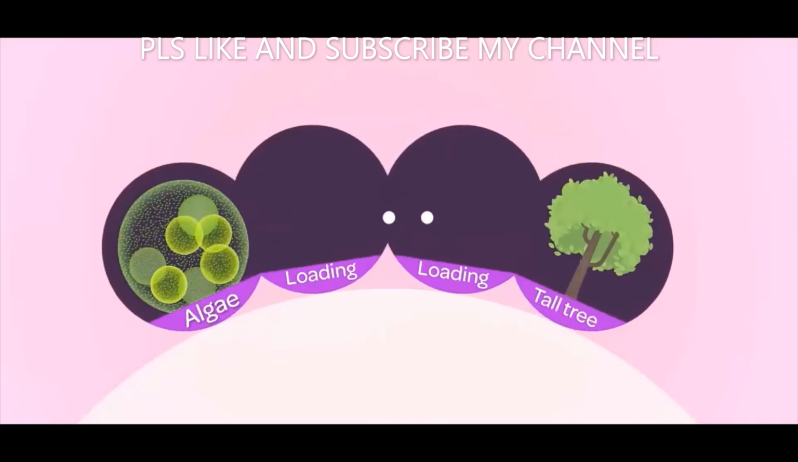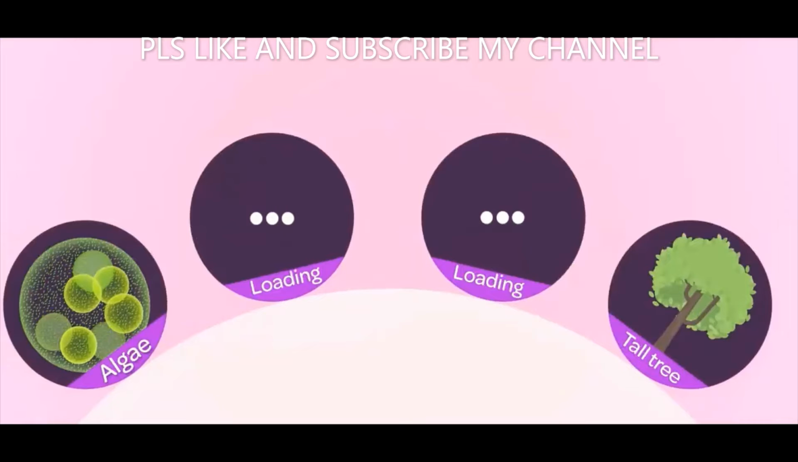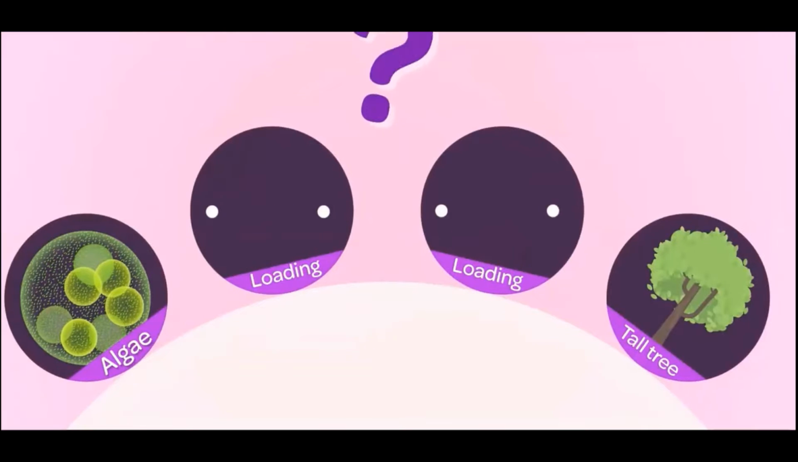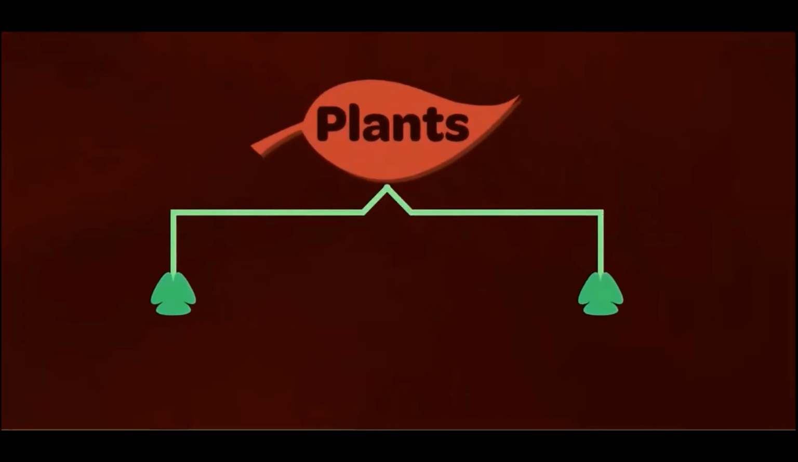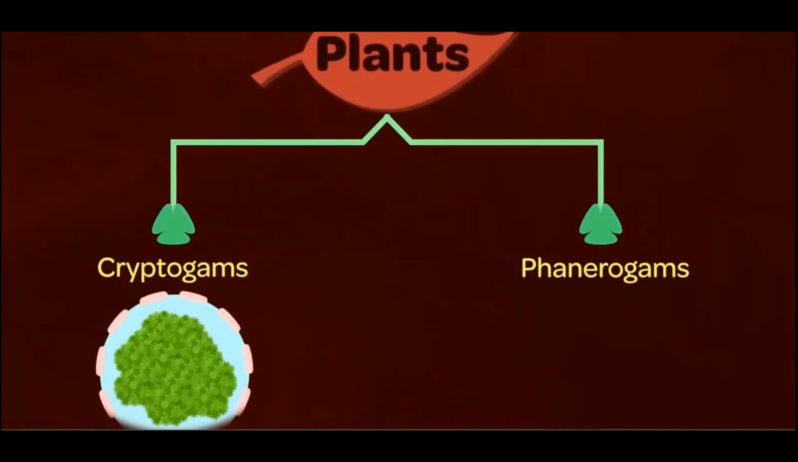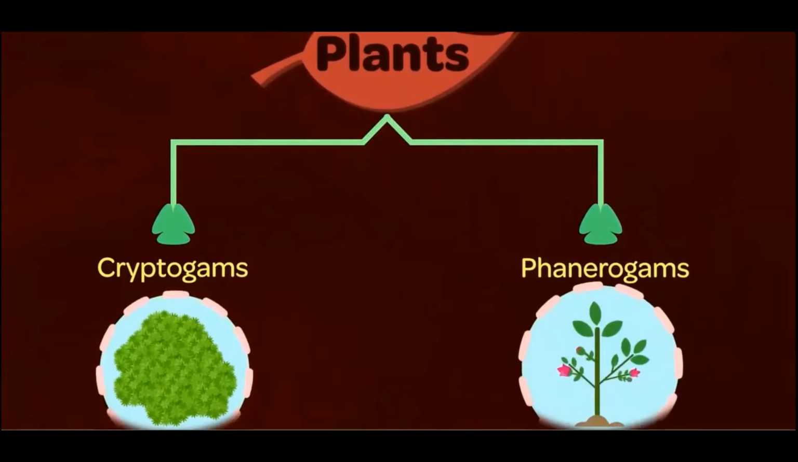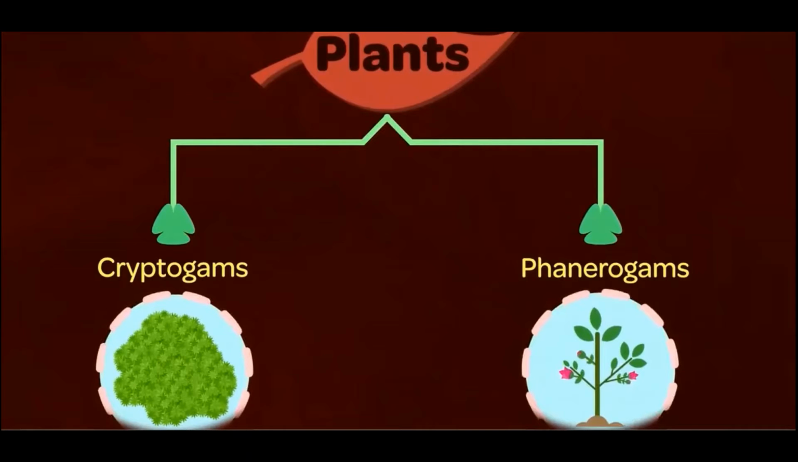From algae to the huge trees, plants come in a variety of types. So how exactly are they classified? They are classified based on their morphology in two major classes. These are cryptogams and phanerogams. Cryptogams are the lower plants that do not have flowers or seeds. Phanerogams, on the other hand, are all the plants that have beautiful flowers or flower-like structures.